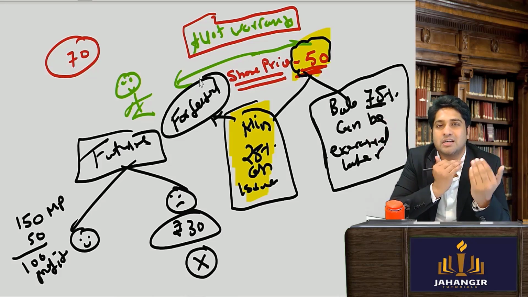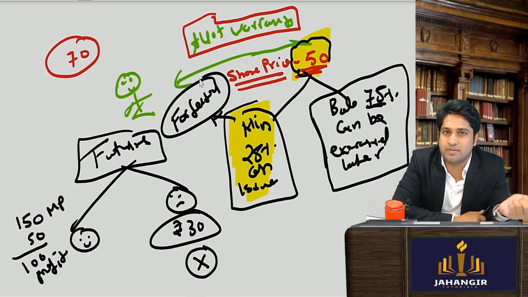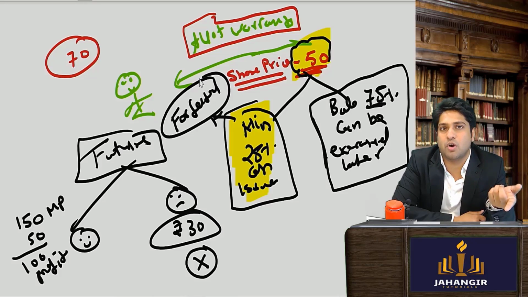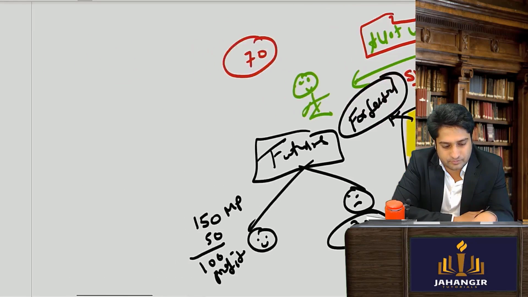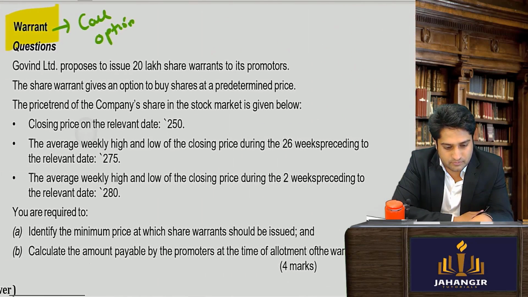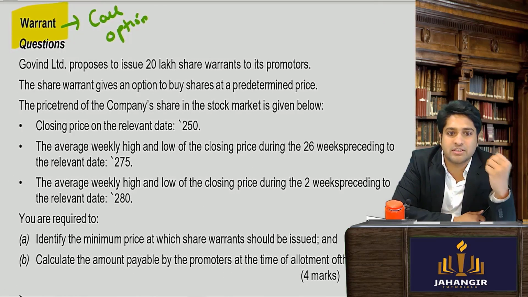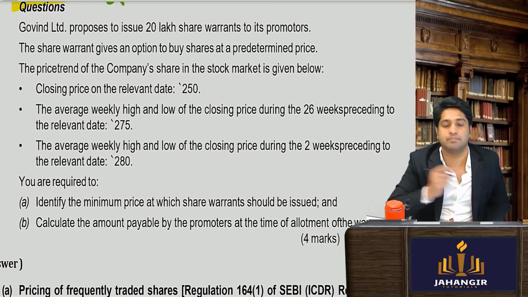So this is like a double gain, or for the promoters also, it's like a carrot that you're giving. If the share price goes high, you will be very profitable. But there should also be a stick involved, that if it falls, then your 25% is lost. Understood the concept of warrants? These warrants are given to certain specific people who we feel can really drive the company, and we want to attract them and retain them.